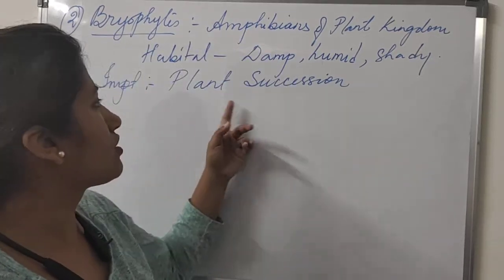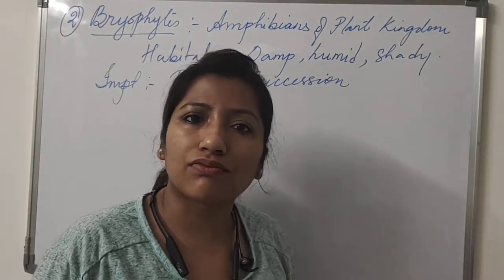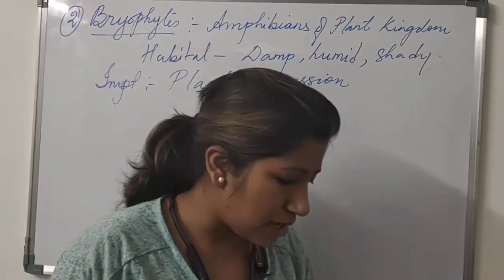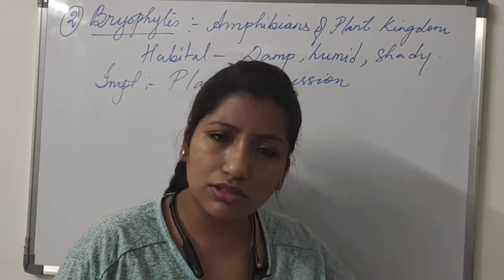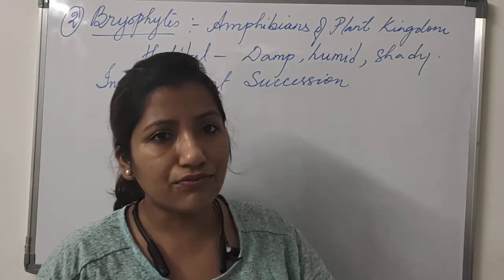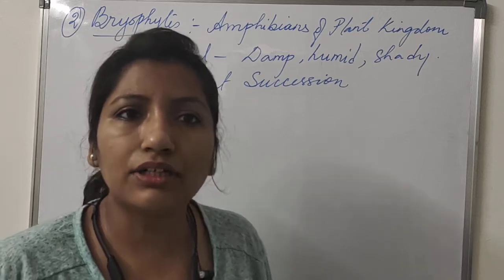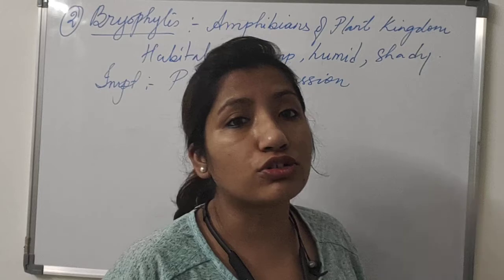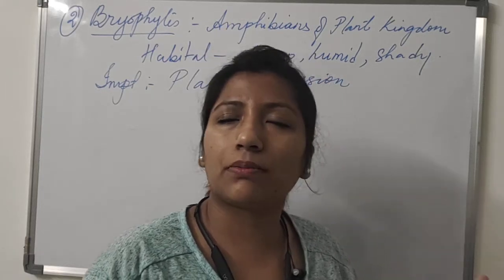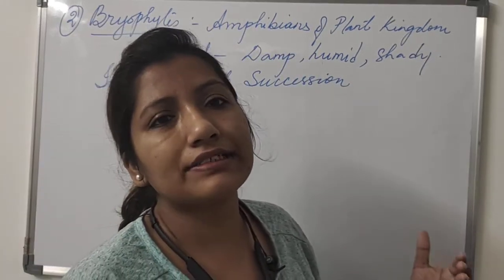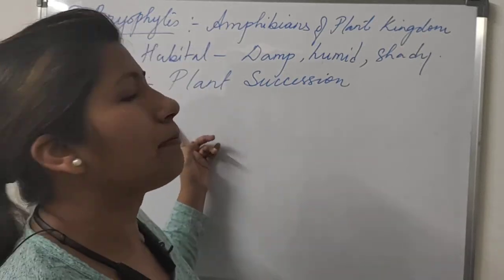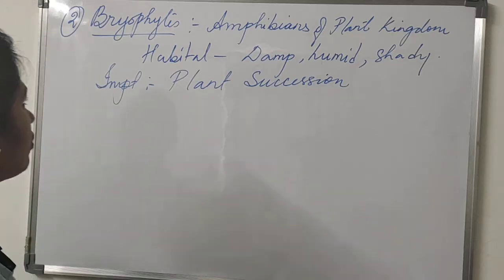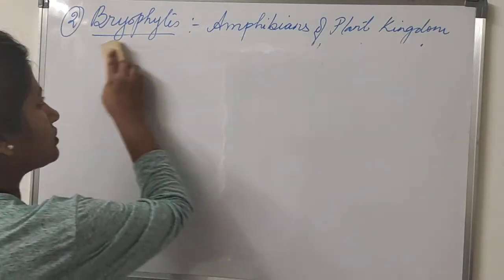So plant succession means a forest. When you visit a forest, you see that it is filled with trees, herbs, shrubs, and also bryophytes, pteridophytes, all the smaller groups of organisms. That forest actually started with the bryophytes. Wherever you see a plant ecosystem, you should understand that it started from bryophytes. That's why bryophytes help in plant succession. Now let's see the structure of bryophytes, how their structure appears.